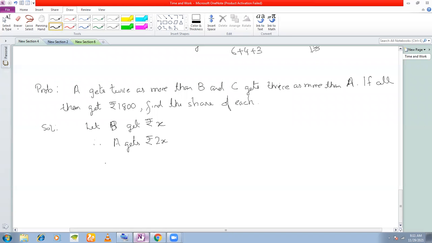Right? Yes, sir. How much will C get? C gets 3 into 2, thrice more. Yes, exactly. 3 into 2x. He gets 6x, right? So what is the ratio of distribution of money?